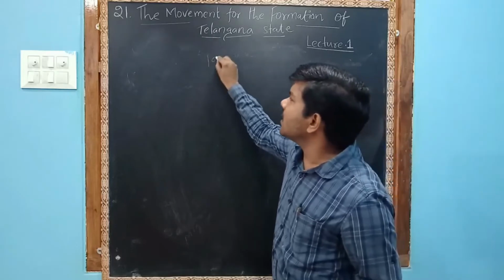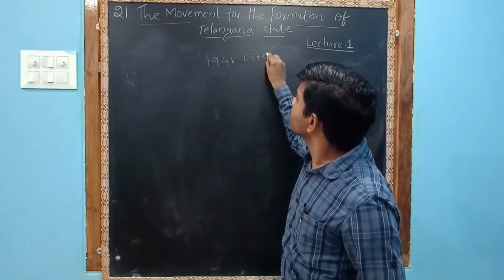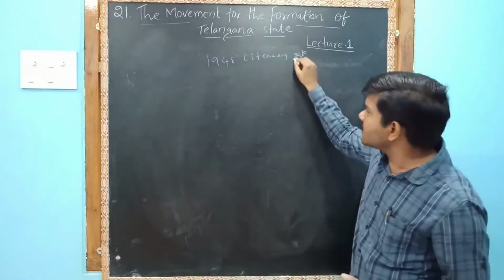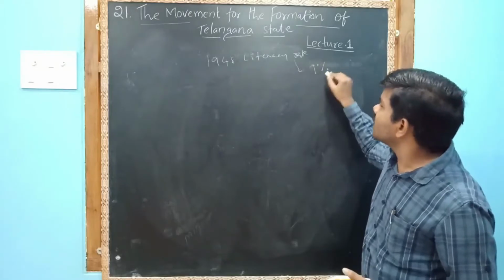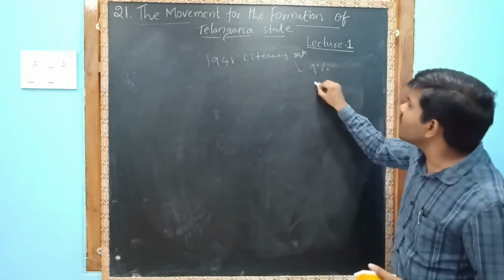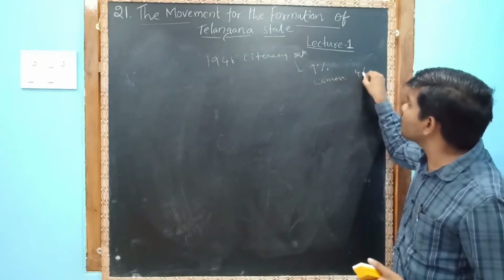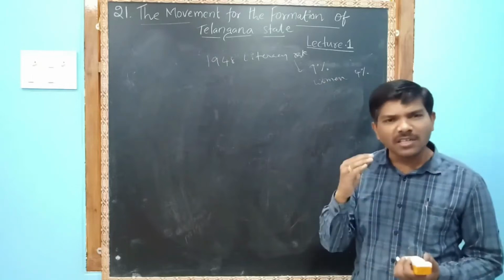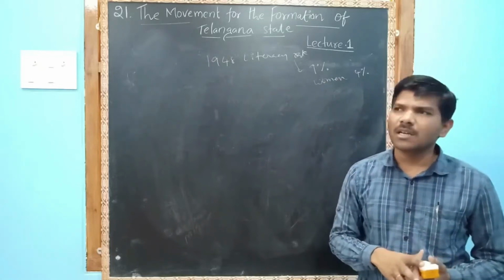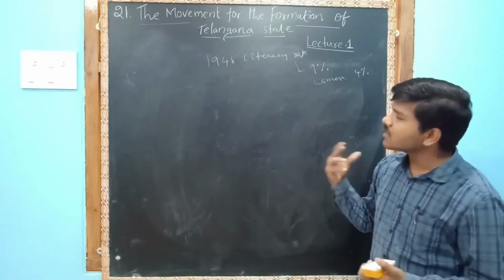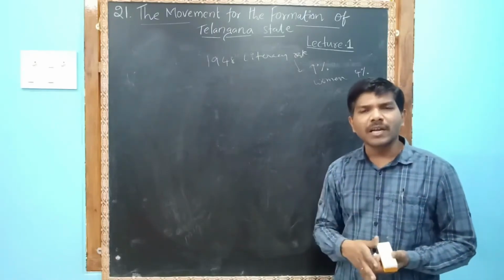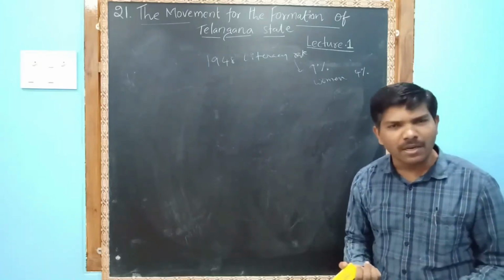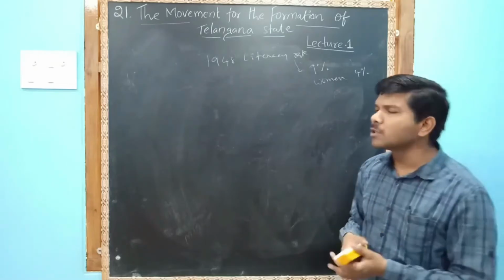Let us see the 1948 literacy rate. In 1948 the total literacy rate is 9%, and the women's literacy rate is just 4%. The coastal Andhra region is located in the delta area. A good irrigation system was there, so there was development. Good agriculture, good trade and good development conditions were there in coastal Andhra, but such facilities were not available in Telangana. So whenever these two were separated,